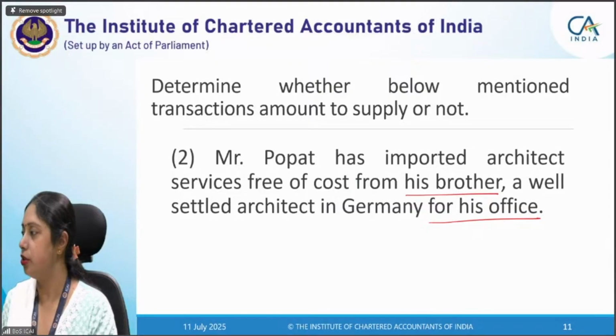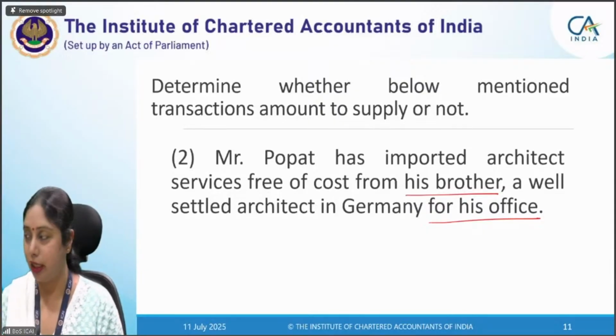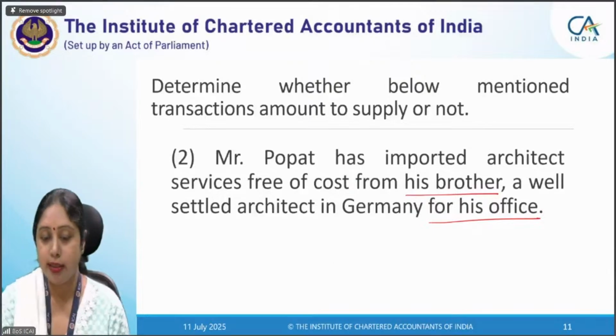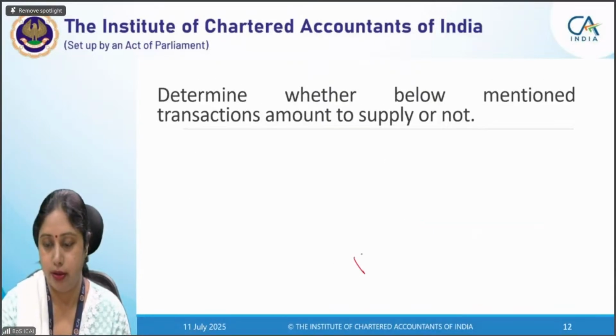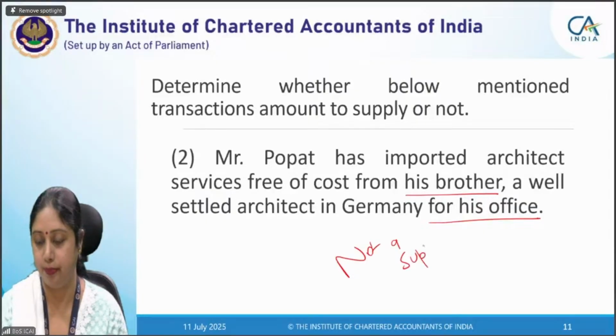Apurva, answer is not correct. Kirti, you have got the correct point. You have actually hit the correct point. So in this case also, it is not a supply.